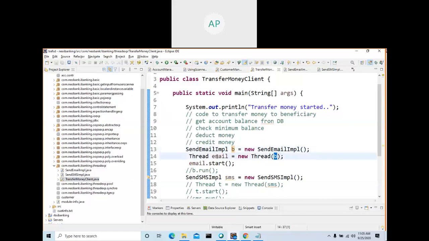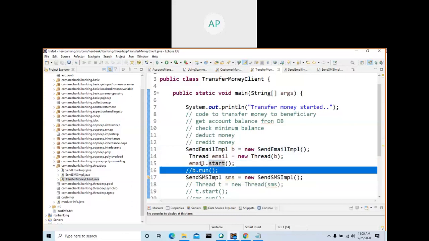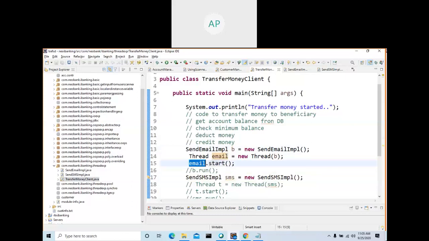Here I am creating an object, creating a thread, and starting the thread. That will assign the thread to the scheduler, and your control will come to the next line.